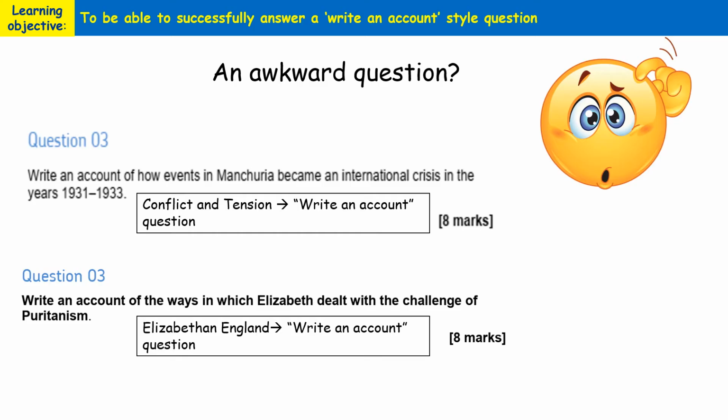So you can pretty much write about Elizabeth dealing with the challenge of Puritanism within that complete reign of Elizabeth. Okay, but it's not made specific within the question itself. That's not made abundantly clear. But you can write within the whole Elizabethan rule in order to answer that question. So how can we best go about answering these types of questions?